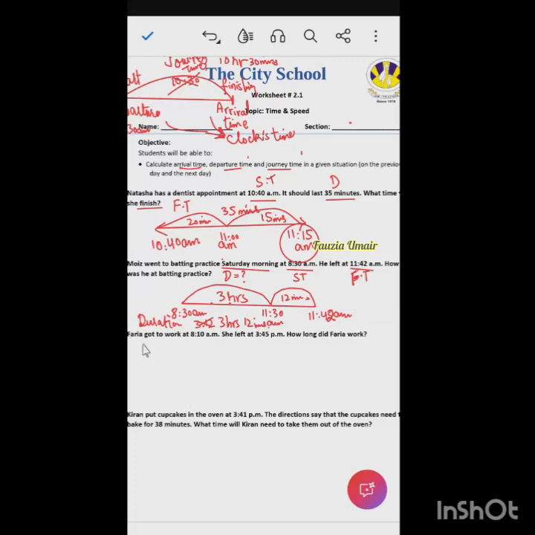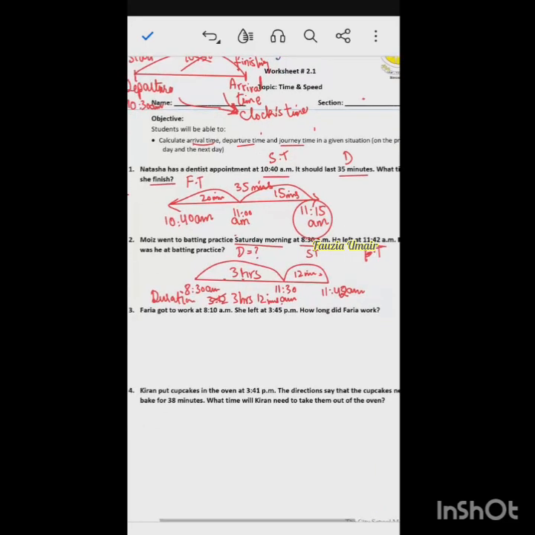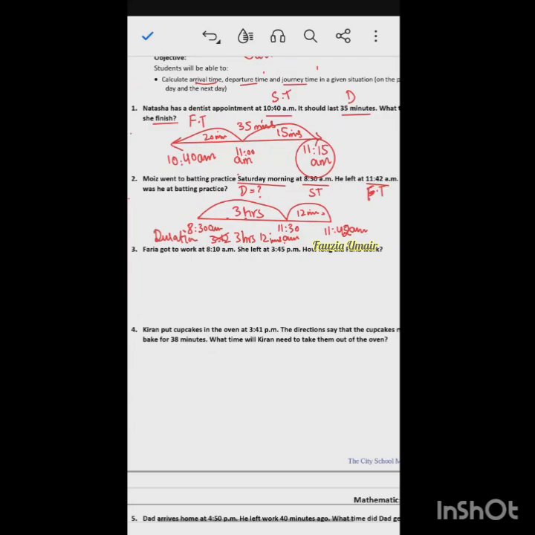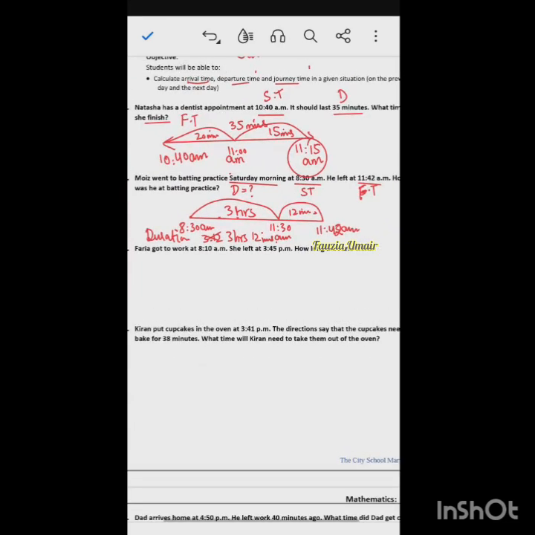So the next question is, Faria got to work at 8:10 a.m. This one is very easy. I'm leaving these questions. I will share this worksheet in the class group. You can solve question number 3, very simple. Let's quickly read the questions. If there is any question which is difficult, we can do that.